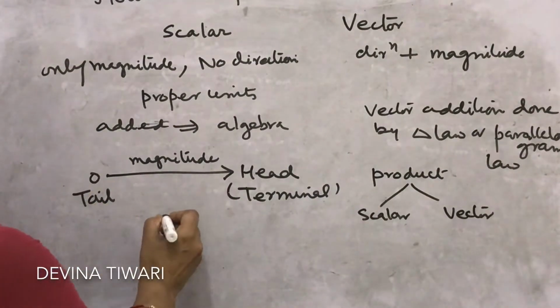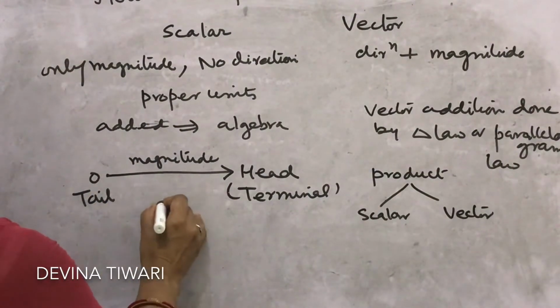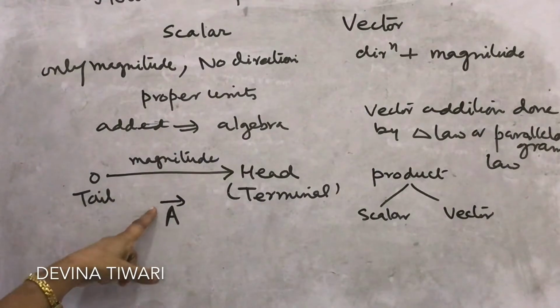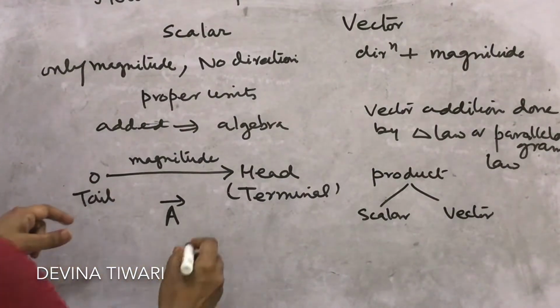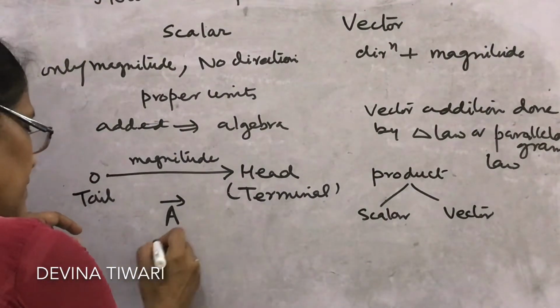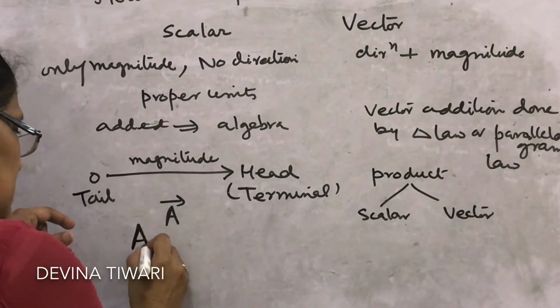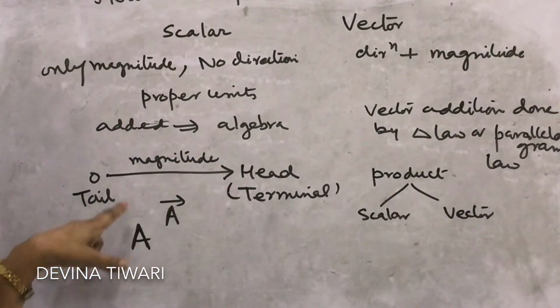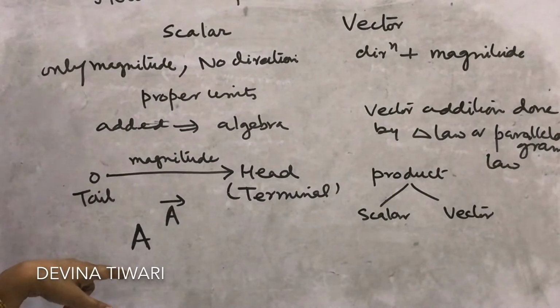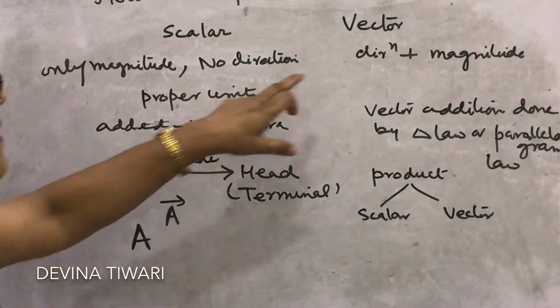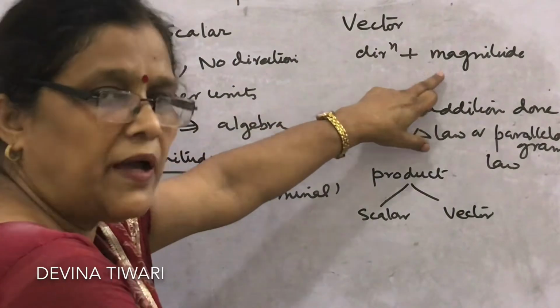How to represent a vector? Suppose a vector is written like A with a small arrow over it. It is simply written in bold face. This is A. In some books, especially in NCERT, the arrow is not made, only the bold face is used. A vector has direction and magnitude both.